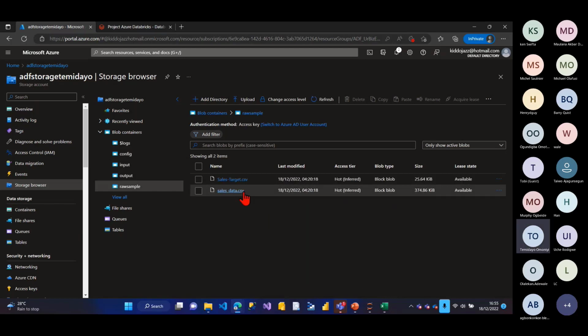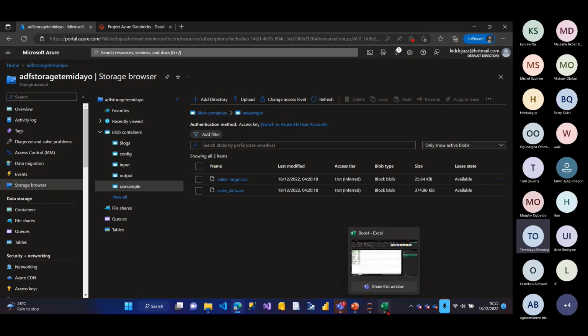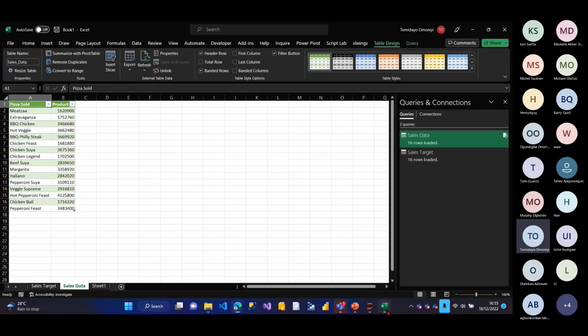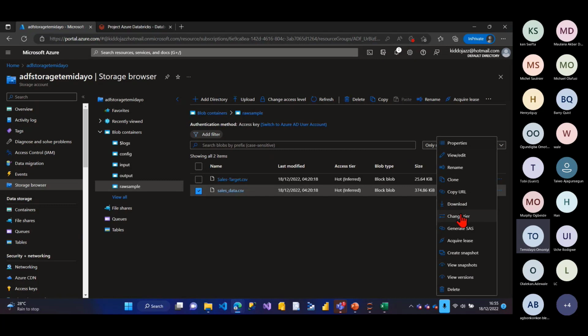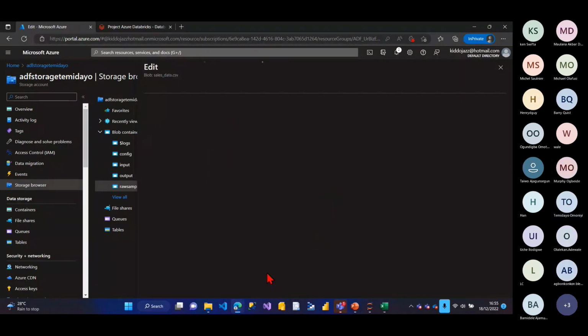The thing I just did here is that these two files I got online, which I just did with Excel the other time. The two raw files that looked very messed up. What I mean by that, if I open the sales data, if I say edit or view, if I say preview, it's taking time, refresh. Okay, so look at the data now, right?